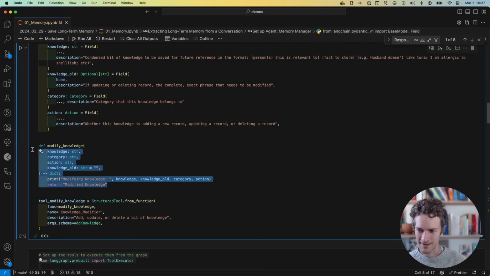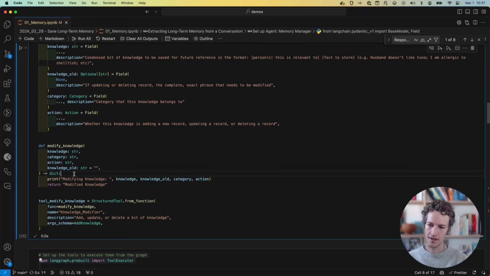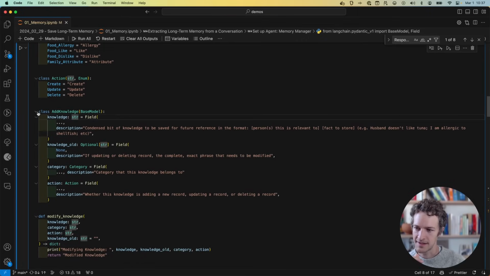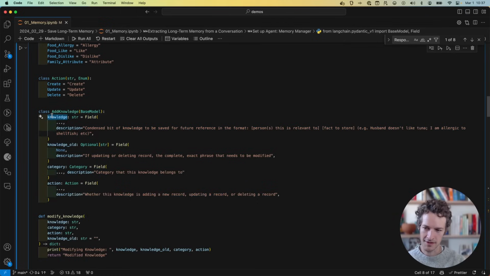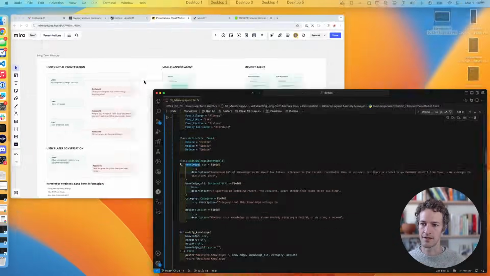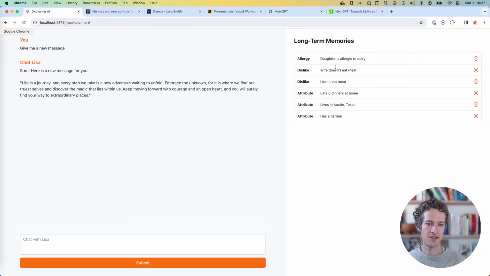This is really just stubbed out here for the demo, but you're going to need to write something for actually creating, updating, or deleting your piece of information. This function is just a router to send it to any one of those. It's the knowledge modifier, and what we're passing into it is this add knowledge information. So I want that string of knowledge that I'm saving. In the other application here, it'd be this daughter's allergic to dairy.